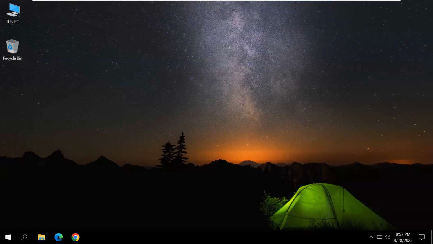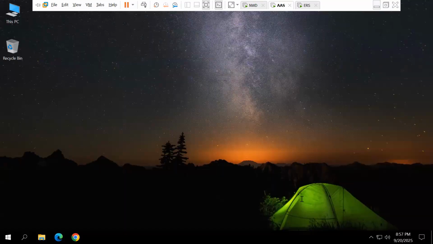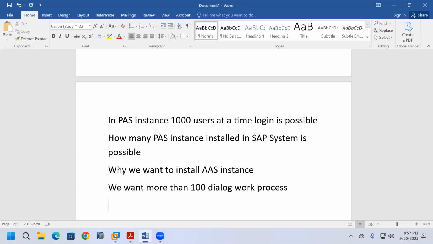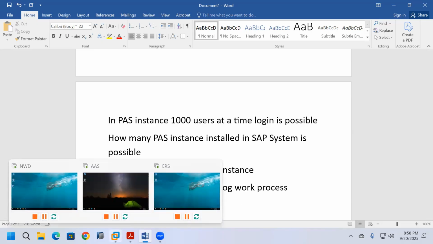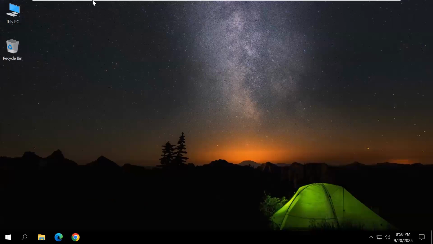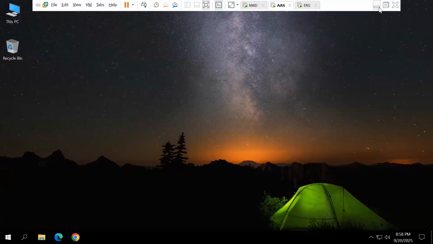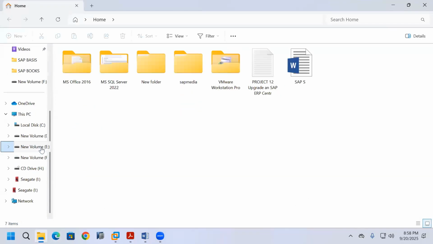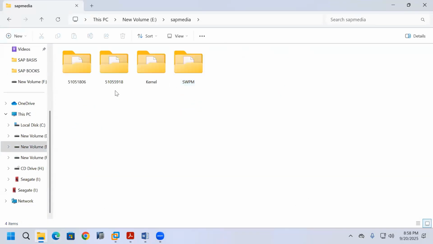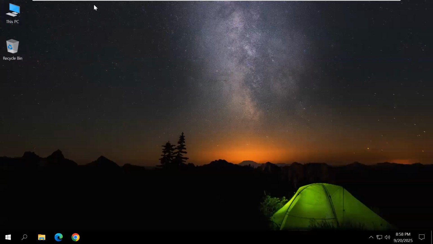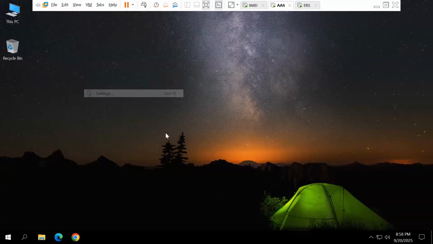Now we got it clearly why we want to install an additional application server instance. Now I show you how to install it. For that, I share the software here. Already we have the software, the entire folder is there in the E drive, in SAP Media. I share that software in this system. VM, settings.